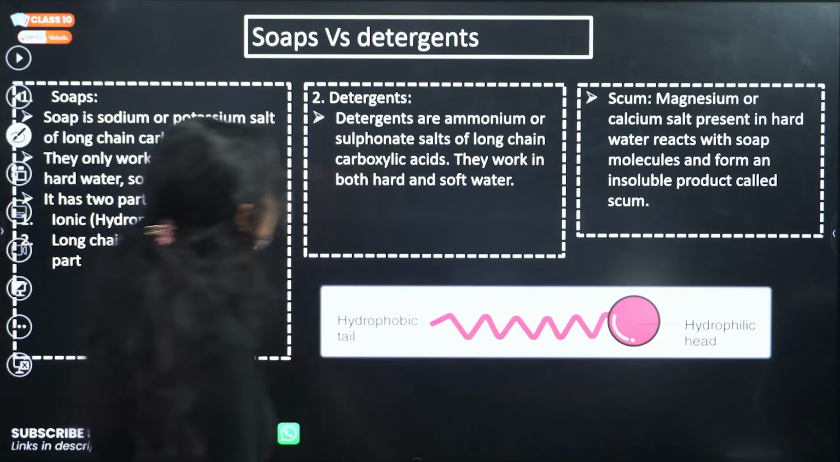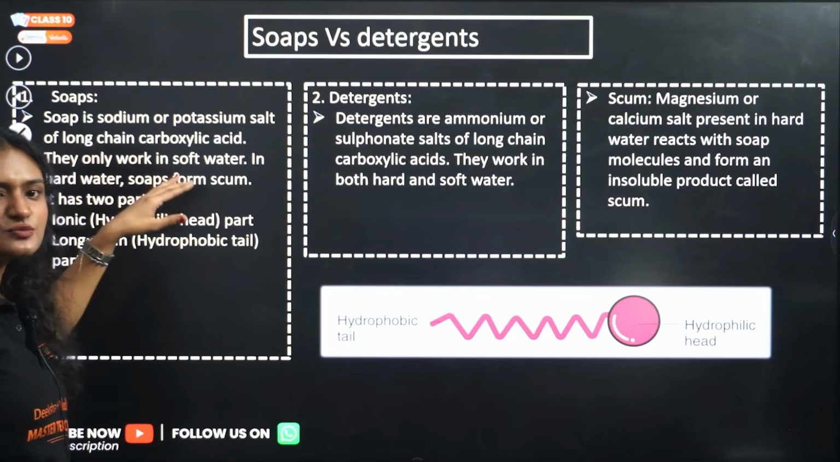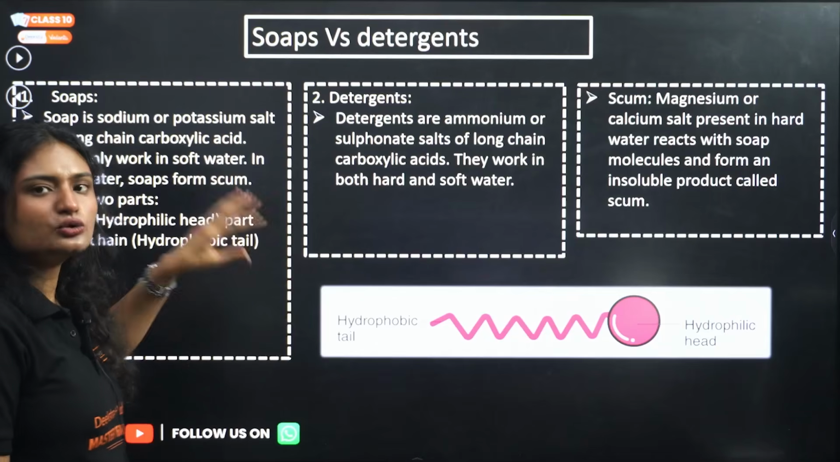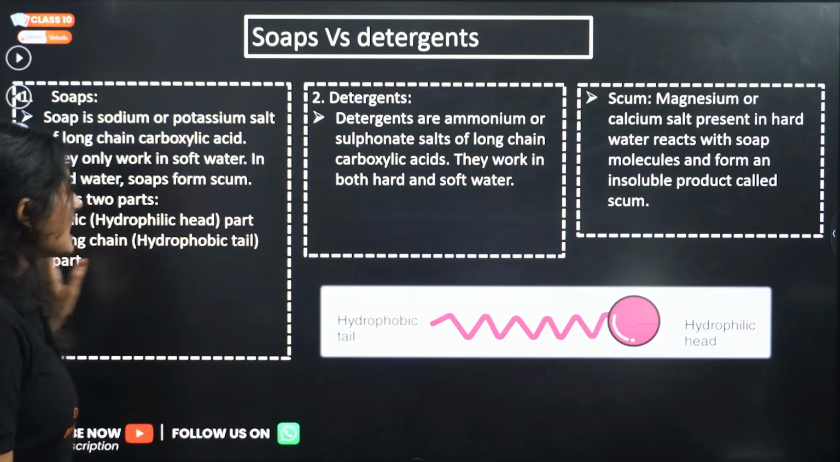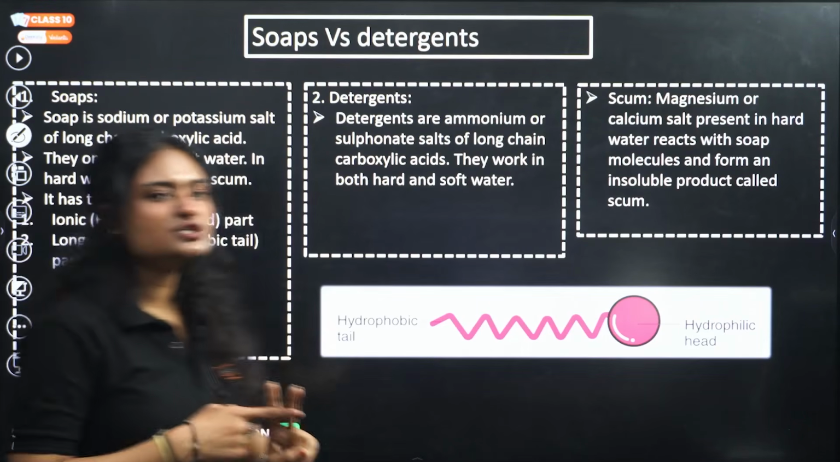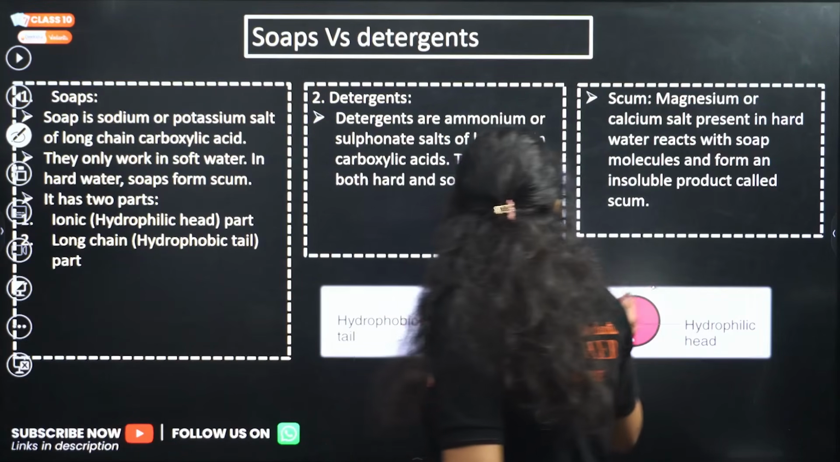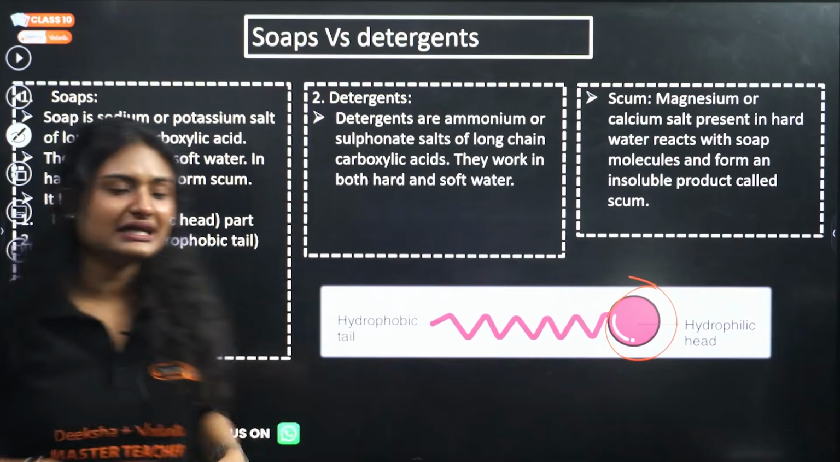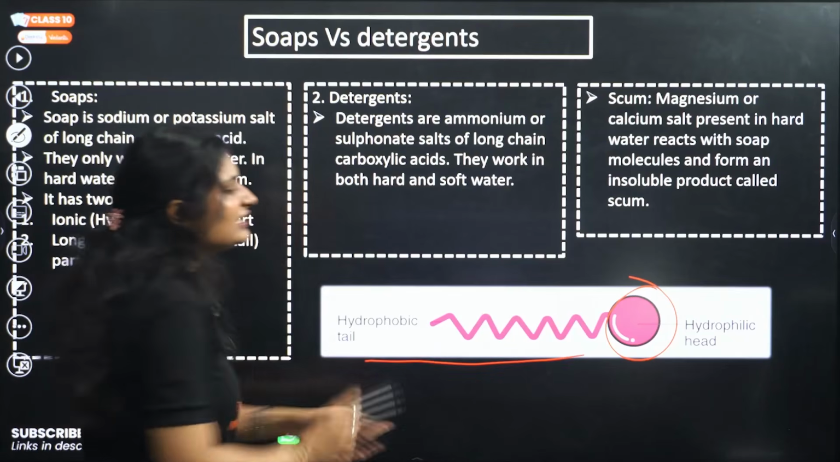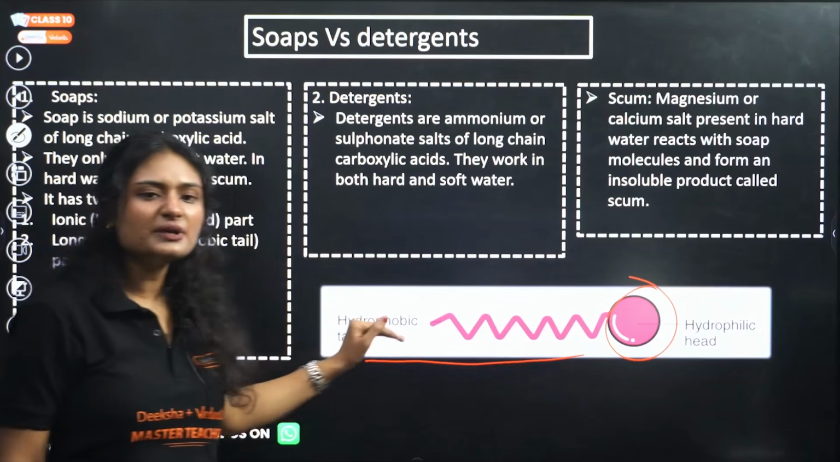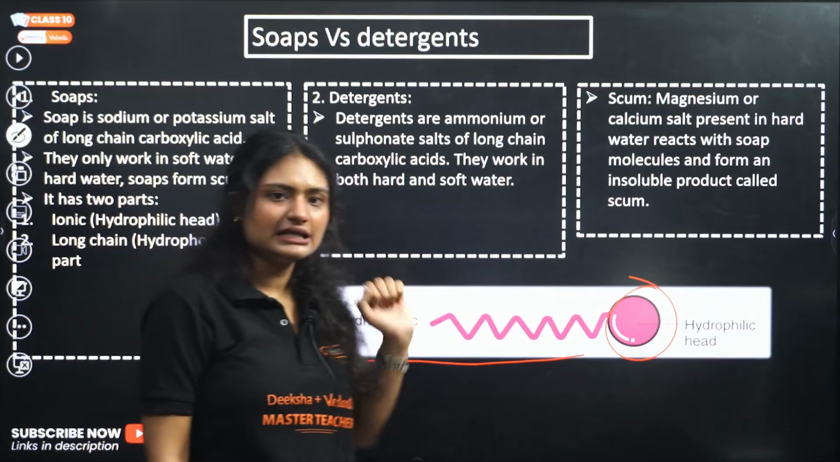Soaps versus detergents. What are soaps? Soaps are sodium or potassium salts of long chain carboxylic acids. They only work in soft water, right? Soap and detergent both have two parts: a hydrophilic head and a hydrophobic tail. Hydrophilic means water loving head and hydrophobic means a water fearing tail, right?